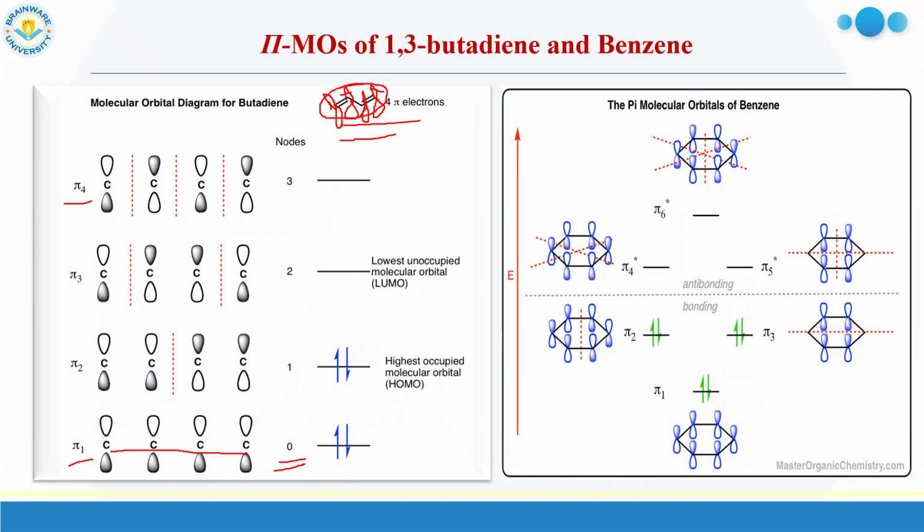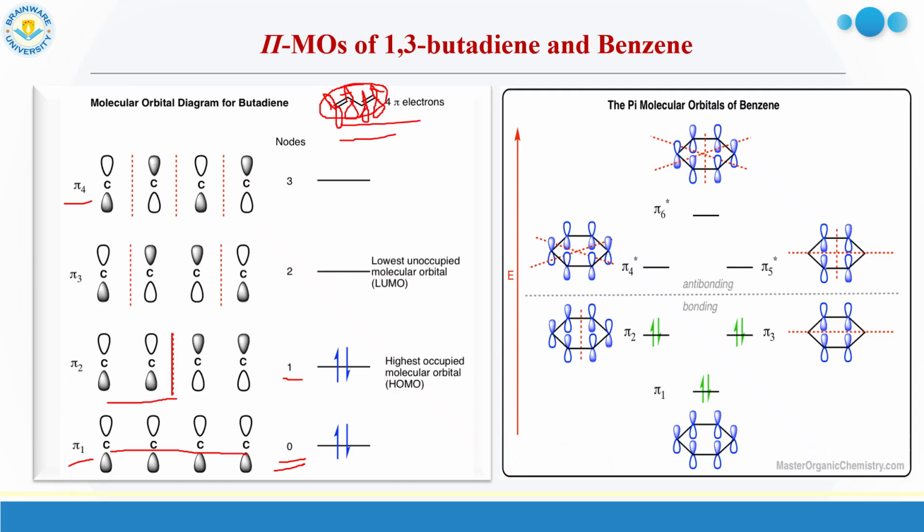Now go to pi 2. As we go to higher energy, the number of nodes increases one by one. So in case of pi 2, there will be one node. Where to put the node? We have to put the node such that there will be maximum symmetry in the total MO. So at the middle we have to put the node.